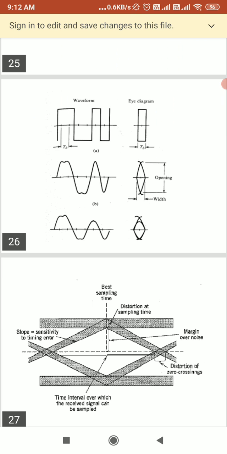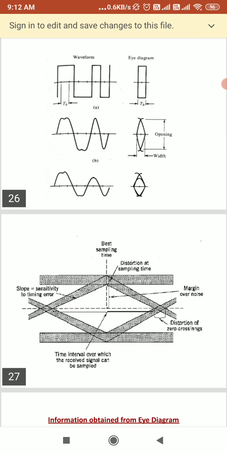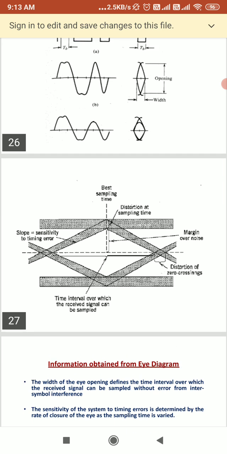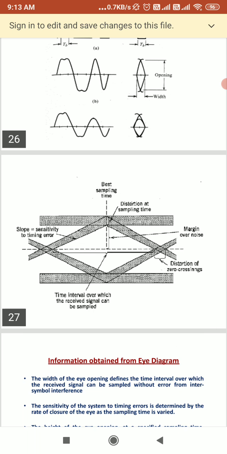So here, when we are studying the eye pattern, we see that display with our eyes, where we can see the effect of channel filtering and channel noise. So you can observe the diagram here.